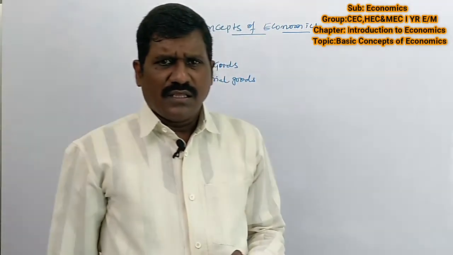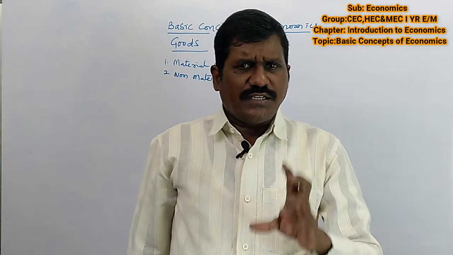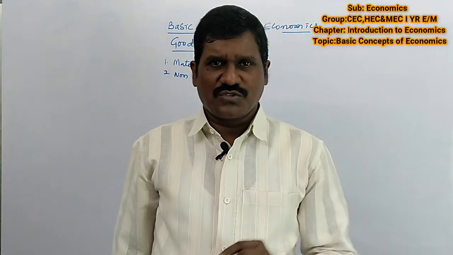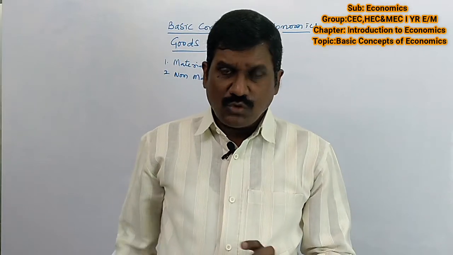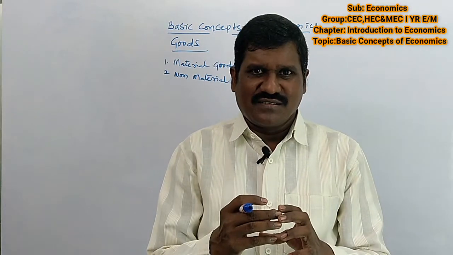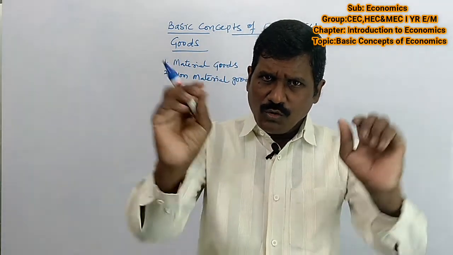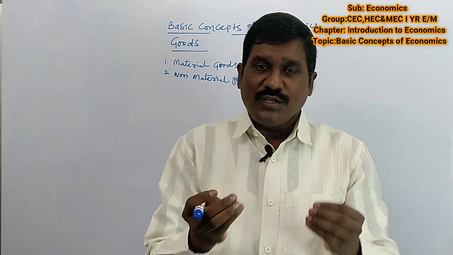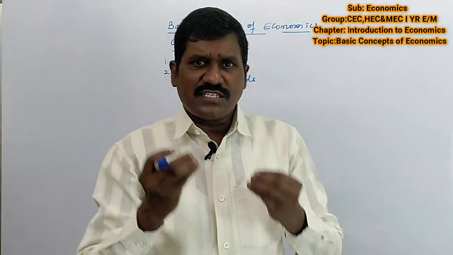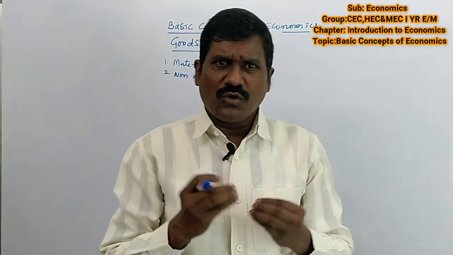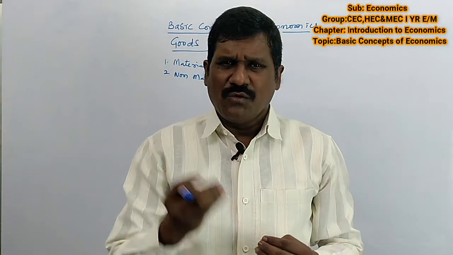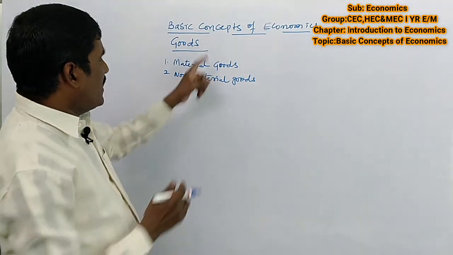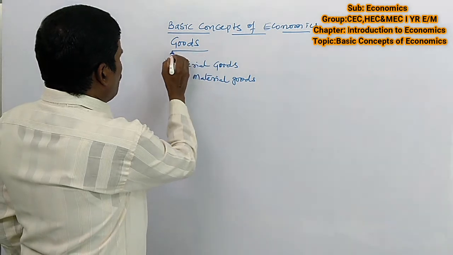Goods means the goods and services which satisfy human wants are called utility goods. The goods which are contained to satisfy human wants are called goods. We use goods and services to exist in our life. To satisfy our wants, we need goods and services. Here the goods are divided into two parts.